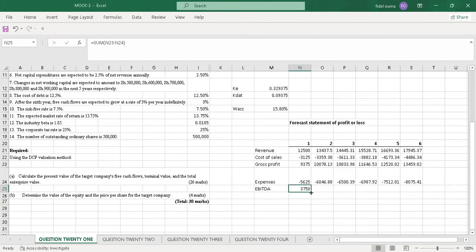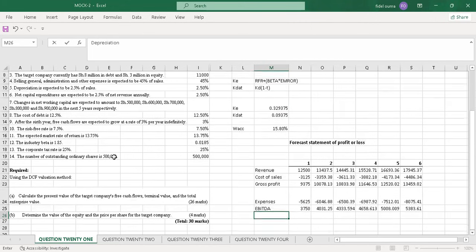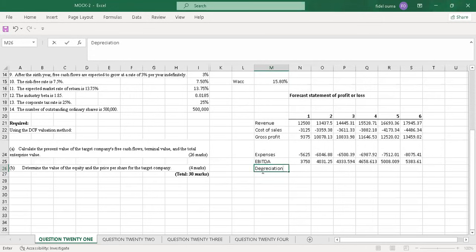Then I'll just drag, and the values come automatically. The next thing will be depreciation. We don't have amortization, so this should be earnings before interest, tax and depreciation, but it's okay, you can just leave it in that form.